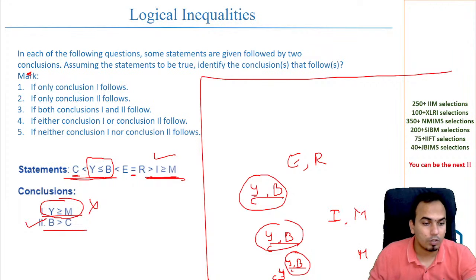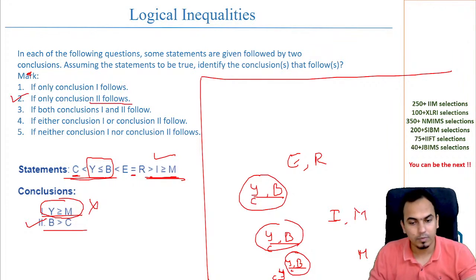So what you will mark here? You will mark option number 2. Only conclusion 2 follows. Okay.